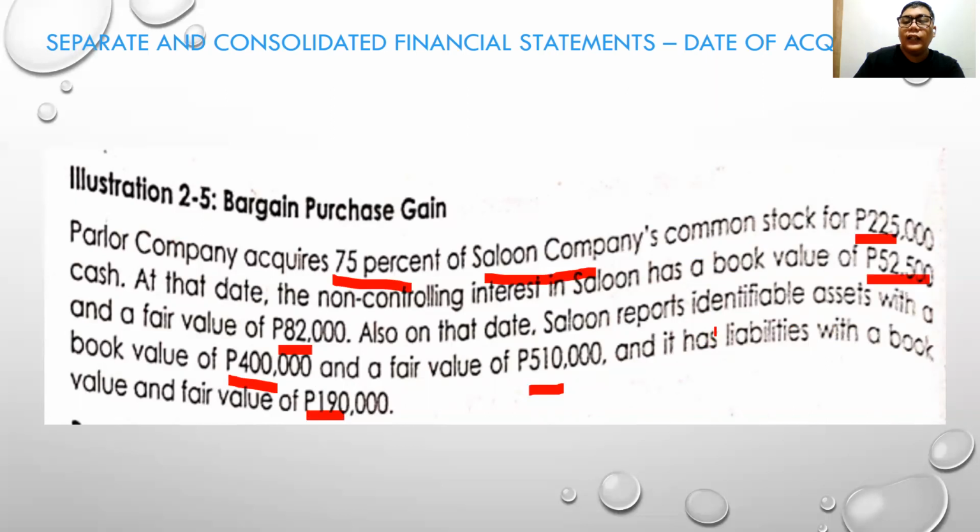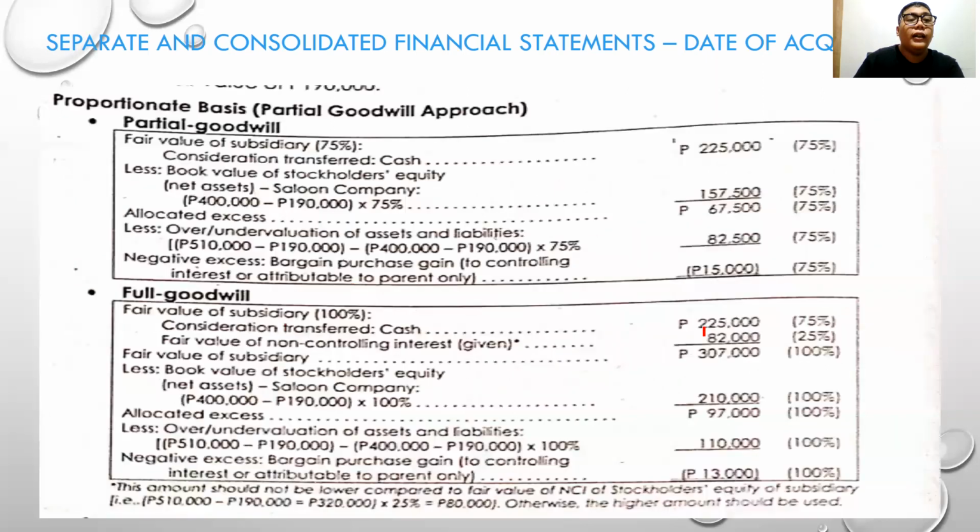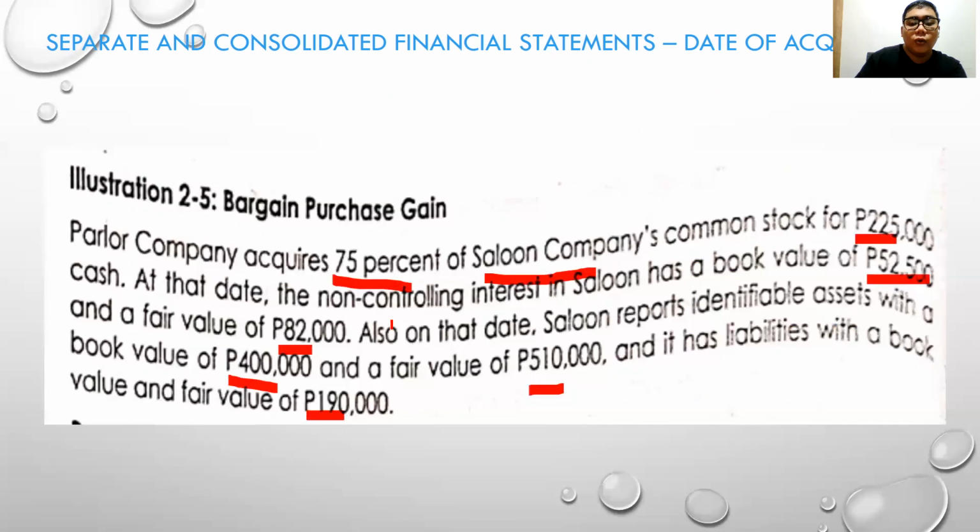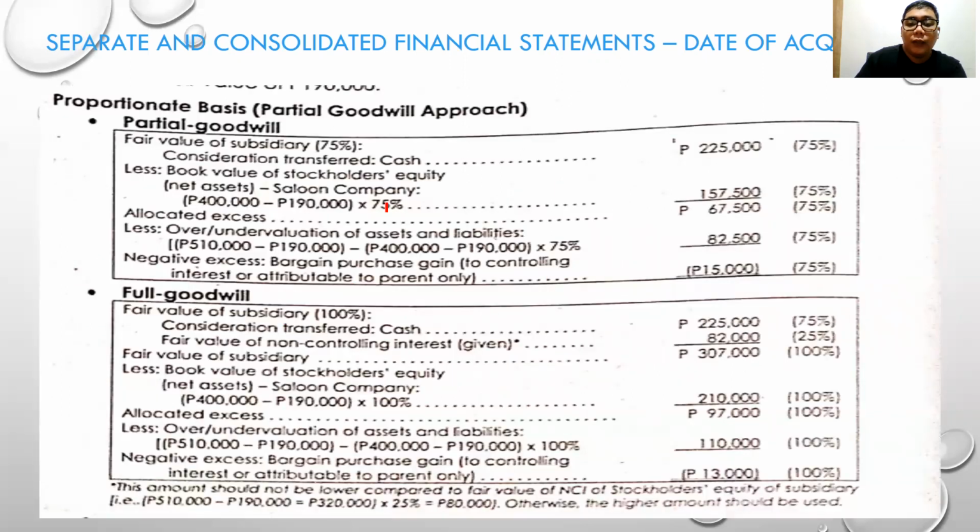The difference is their net assets or equity. Now, using the partial goodwill method, the consideration transferred is 225. The book value, the net assets, is 400 less 190, the assets and liabilities, which gives their equity, multiplied by 75%. That will be the book value of Saloon for the 75% share. The allocated excess will be 67,500.